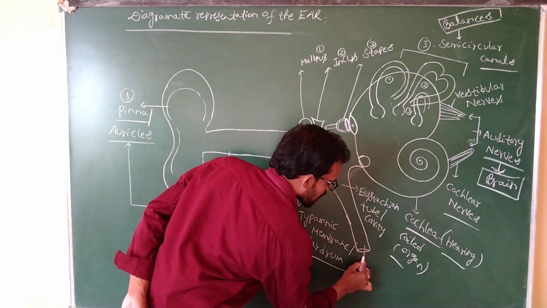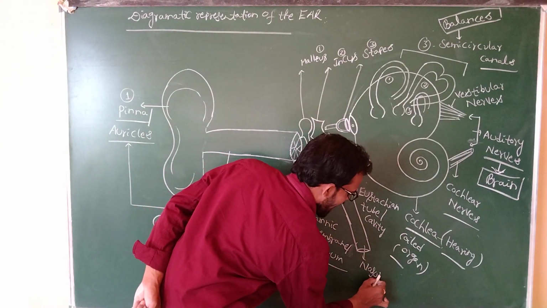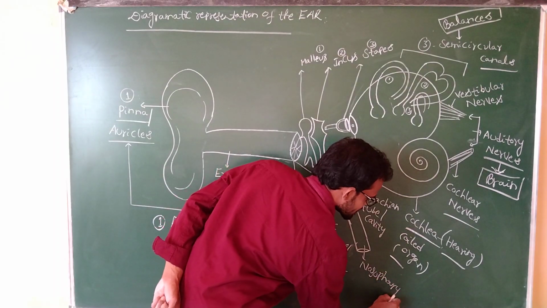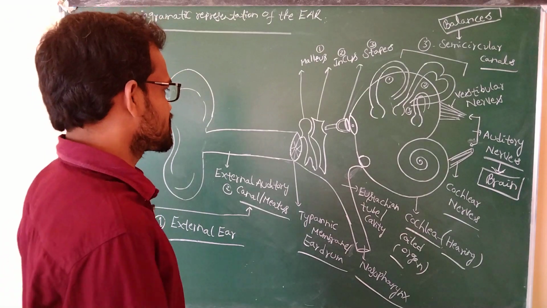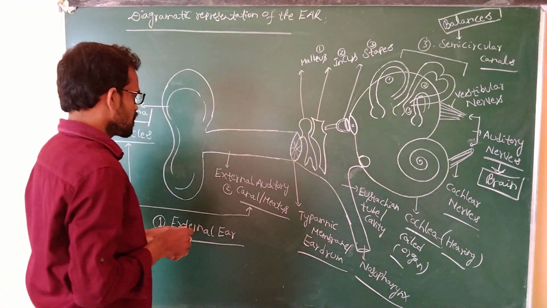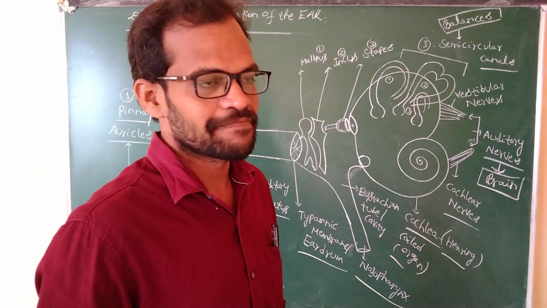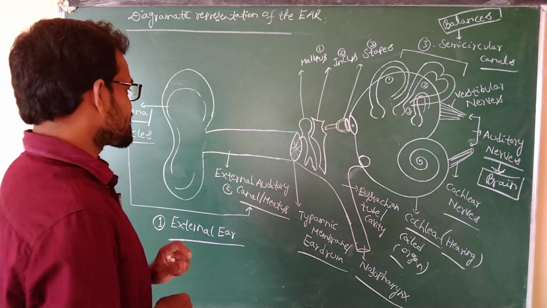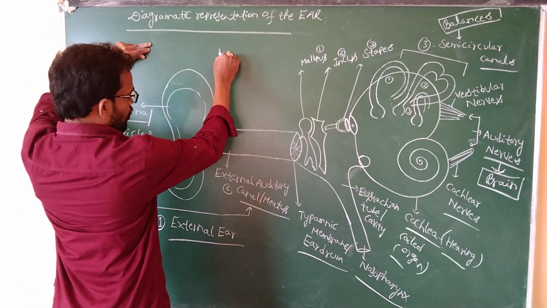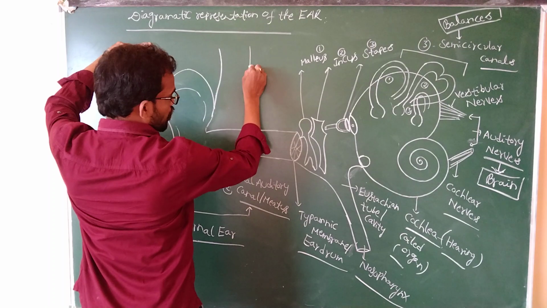It opens into the nasopharynx. If you observe the external ear, middle ear and inner ear, the external ear has the pinna and external auditory meatus. What is the location of the ear?